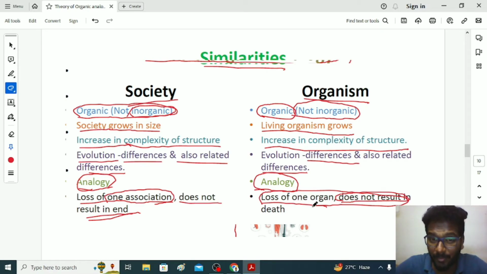If he lost his brain, he will be no more. So in this example, he compared the organs, which means legs and hands and fingers. Similarly, in society, if a small association is lost, still some other association will be replacing, the society still exists.